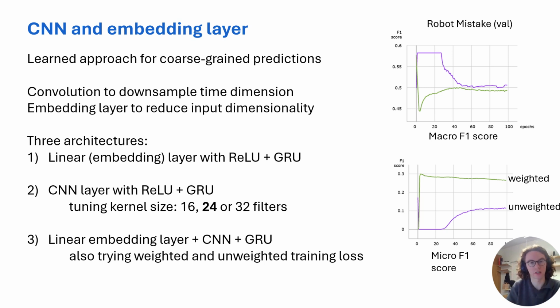So we try out 3 different architectures, first using a linear layer that acts as this embedding layer, and then a GRU at the end. We also tried just using the convolutional neural network with a GRU, and then we tuned the kernel size for these convolutional neural network layers. And then we also tried the combination of the 2 of them: an embedding layer, a CNN, and a GRU. Here we also try using both a weighted and an unweighted training loss. And as you can see to the right, this does help to improve the micro F1 score. But again, there's a trade-off between the macro and micro F1 scores.